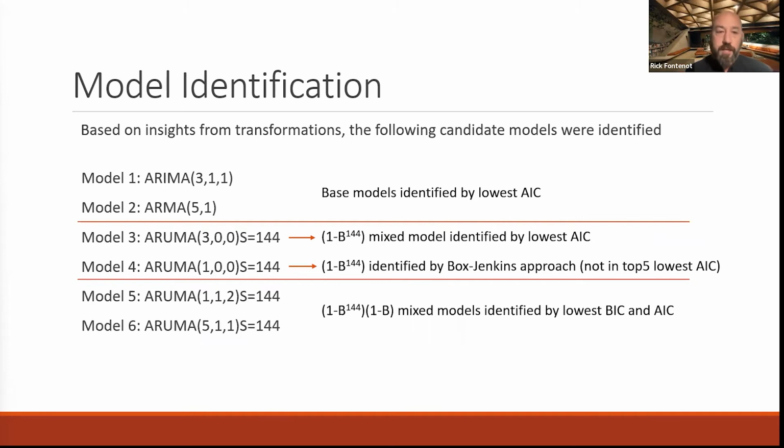Our first 2 candidate models were chosen prior to any differencing with seasonality and chosen by the lowest AIC. Our second 2 candidate models took into account the insights we had on daily seasonality of 144. We picked the one with the lowest AIC, but also included the one we identified with the Box-Jenkins approach. The last 2 models include that differencing term and were picked by the best BIC and AIC. So now let's see how these models did.